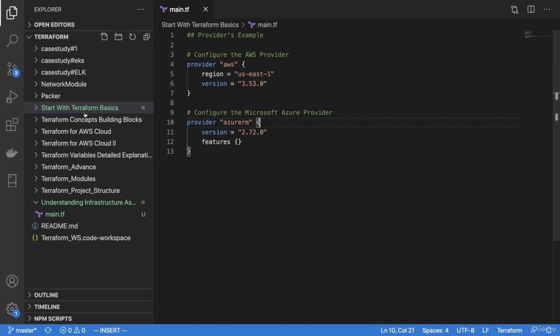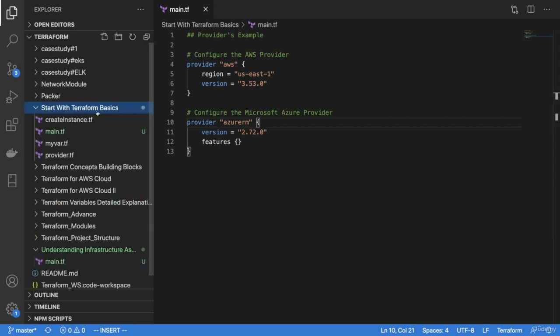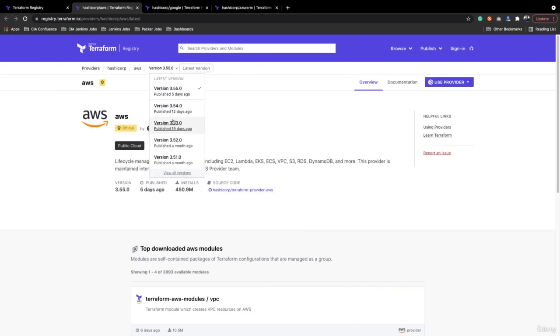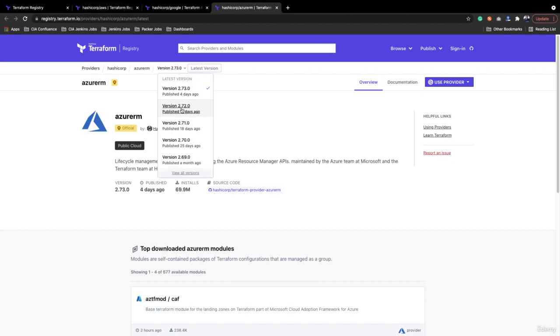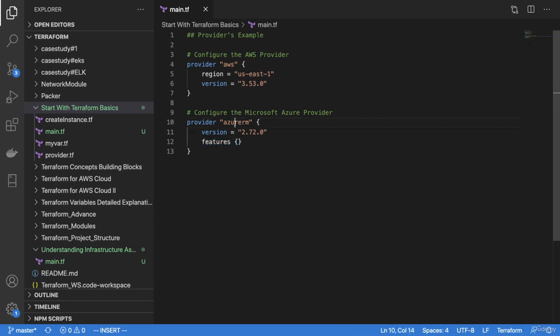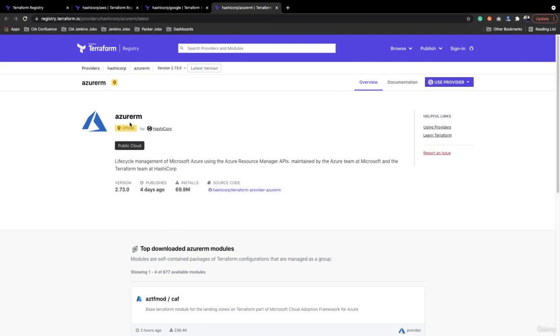So we have created this particular file within the start with Terraform basic. The file name is main.tf. You can see the first provider we are using is the AWS provider. We are taking a region us-east-1, and the version I'm using is 3.53.0. It means we are using a 20 days older version. Similarly, for Azure, we are using 2.72.0, and the provider name is azurerm. So you will get the provider name from here.